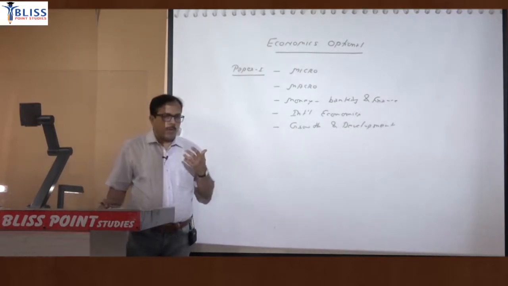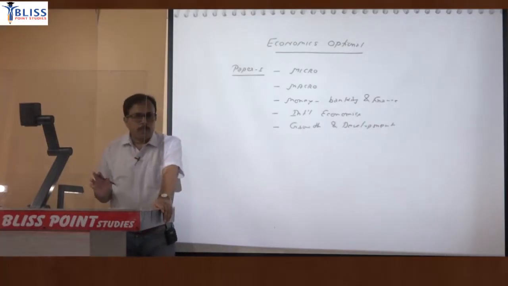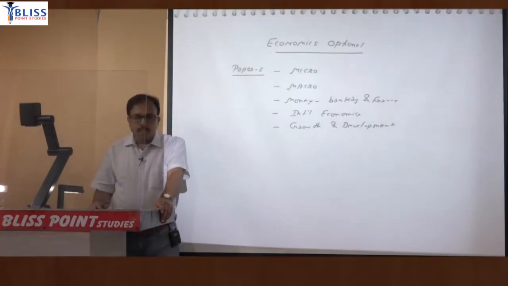So you can say paper 1 has 5 different sections. Micro related questions will be there, macro related questions will be there, money, banking and finance related, international economics, as well as growth and development section.